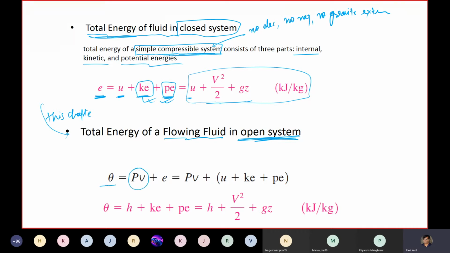So theta is the total energy of an open system. So far we have written in terms of E, but now we'll write it in terms of theta. Theta is nothing but the flow work plus the total energy that a simple system constitutes, that is small e. So PV plus e is my total energy.